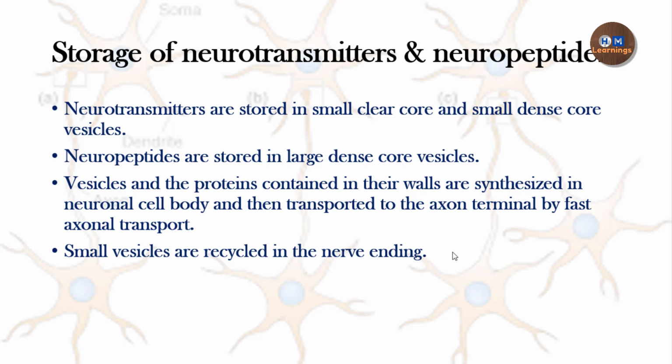If you remember, in the last video I mentioned the 3 types of synaptic vesicles. If you haven't watched that video, I will share the link in the i button and in the description box. You can go and watch that video. In that I have shared the 3 types of synaptic vesicles, what these types are, and what neurotransmitter or neuropeptide they contain.